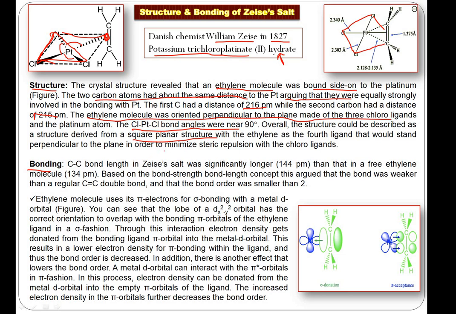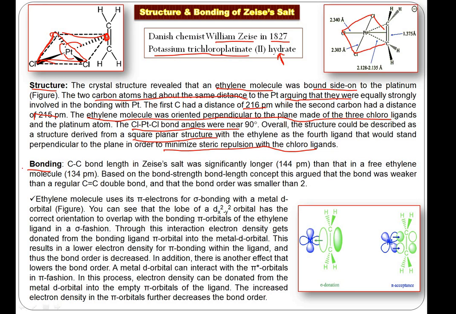So why is it perpendicular? To minimize the steric repulsion, because this ethylene ligand is a bulkier ligand in comparison to Cl. So it orients itself in such a fashion that the repulsion gets minimized. So this is the important point.